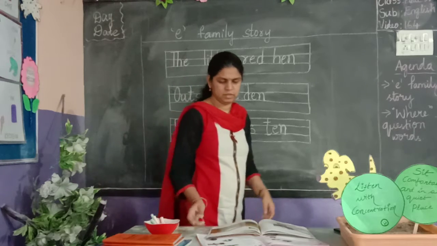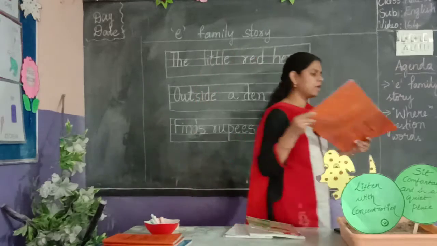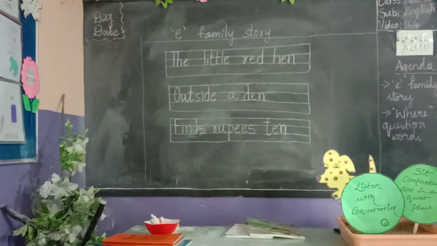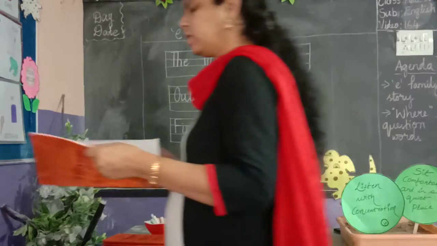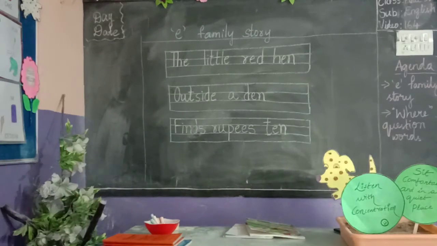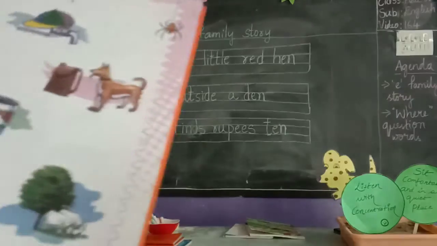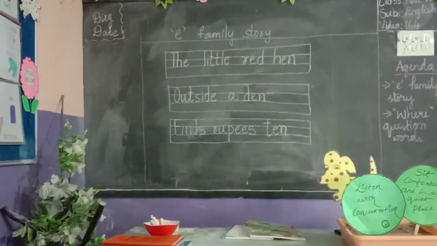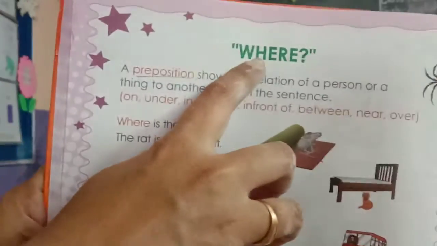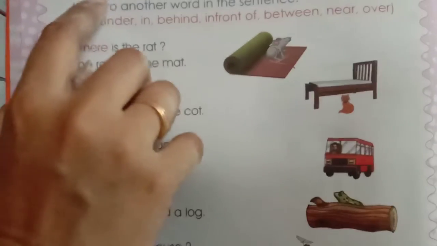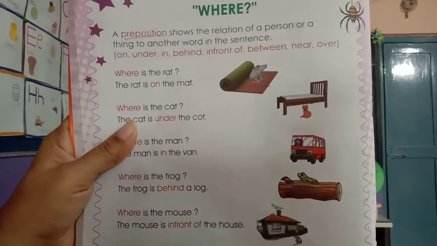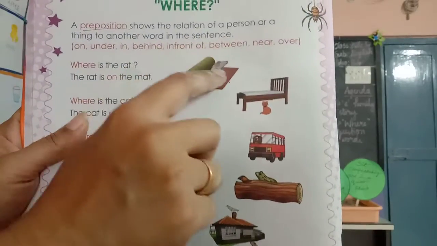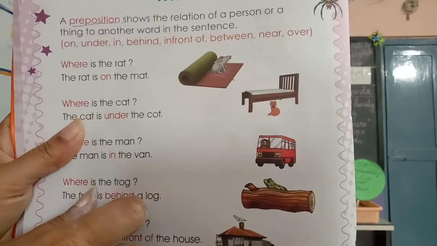Okay? After this, now we had learned when and whose question words. Today we are learning where. Whenever we get this where question word, where tells about the things, at what place it is there. So for that we will use the preposition. That means the position of anything, about the thing which we are talking.